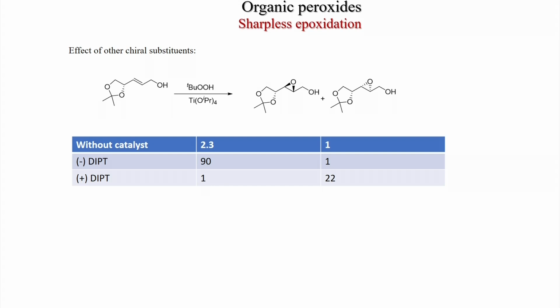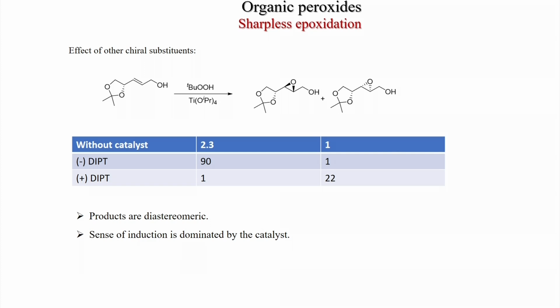So, this gets dominated. This is actually the matched case. So, here you get 90% and it is 1%, and now with plus DIPT you get 1% of this and 22% of this one. So, that means here the catalyst is operating, but this was a mismatched case. That is why you are getting a slightly lower ratio. So, what are the features of this? Products are diastereomeric. The sense of induction is dominated by the catalyst.